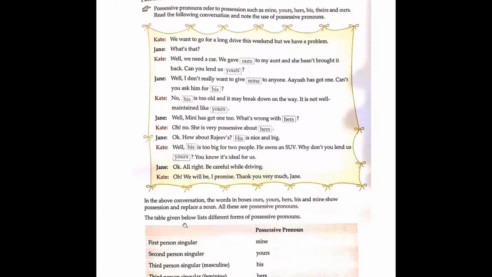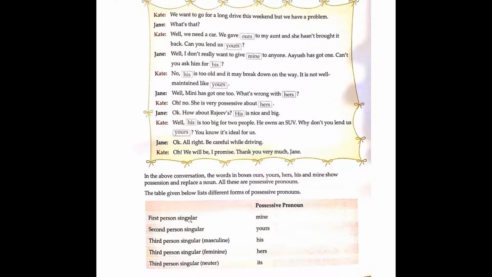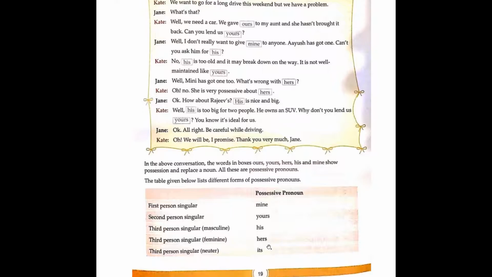I'm going to explain the table below. The first person singular is mine. Second person singular becomes yours. In the third person singular masculine, it becomes his. And feminine, it becomes hers. Neuter gender is its.